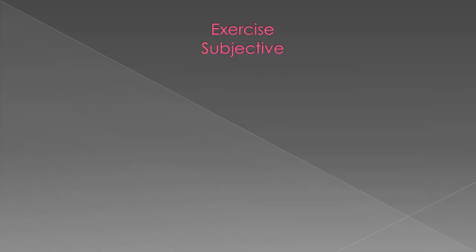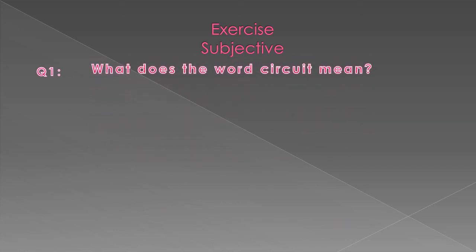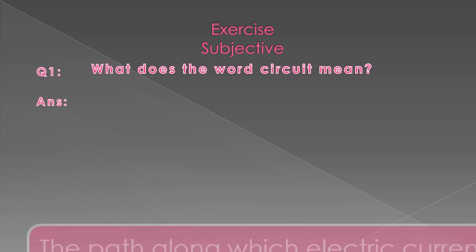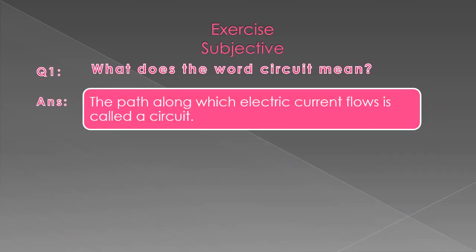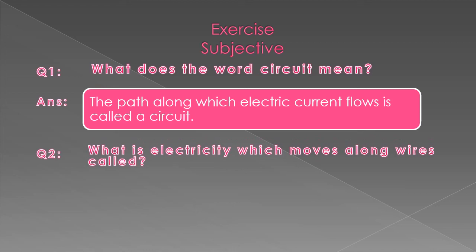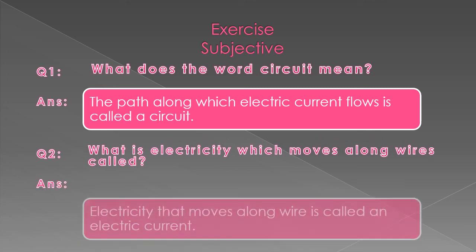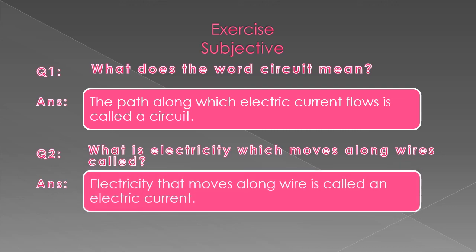Dear students, we have done the objective exercise. Let's start solving the subjective part of the exercise. Question number 1. What does the word circuit mean? And you all know the answer. Yes, the path along which electric current flows is called a circuit. Question number 2. What is electricity which moves along wires called? Electricity that moves along wires is called an electric current.